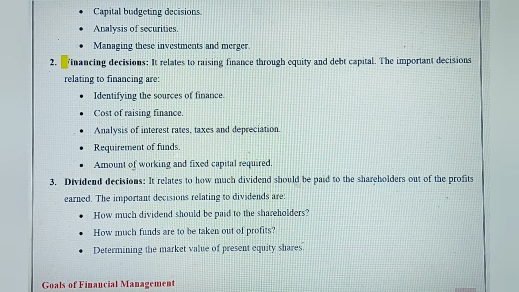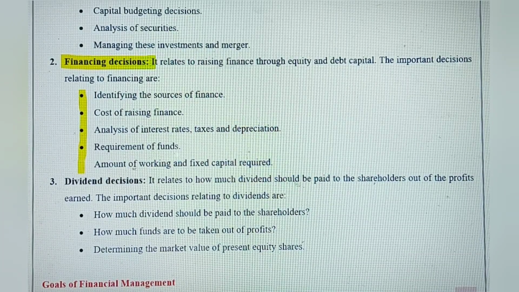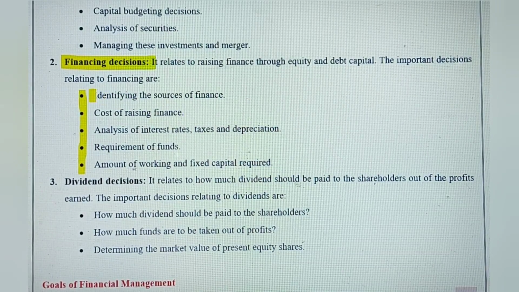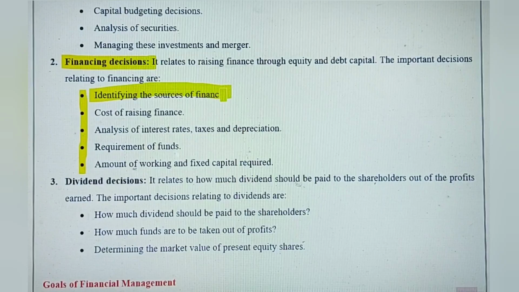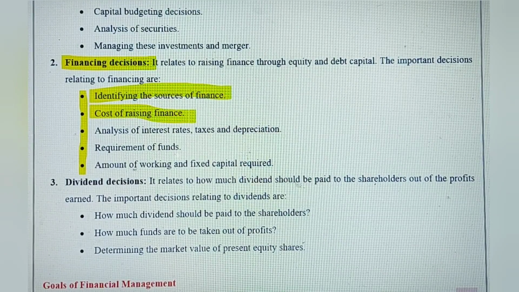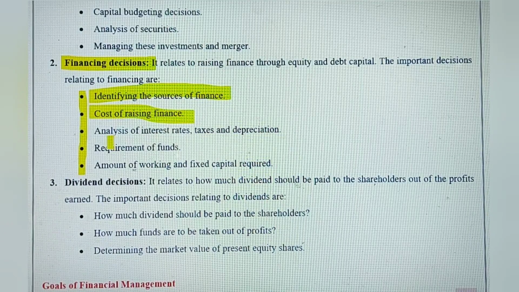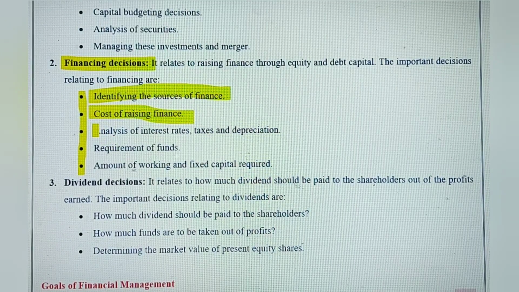Fine. The second one is financing decisions, where the financial manager considers identifying the sources of finance, from where the finance has to be procured, and then the cost of raising finance: the interest and all the hidden expenses while raising the finance.